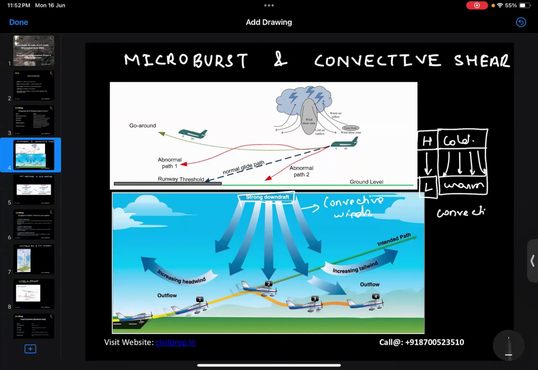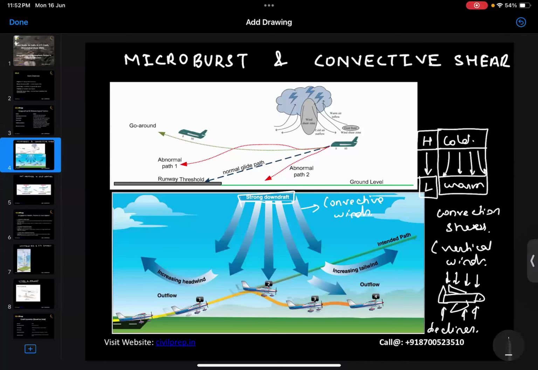convection shear, that is the vertical winds. What happens here is that because of this wind, more pressure is applied over the aircraft. Okay, this is the aircraft. More pressure is applied here, because of which the lift which is to be provided to the aircraft declines.